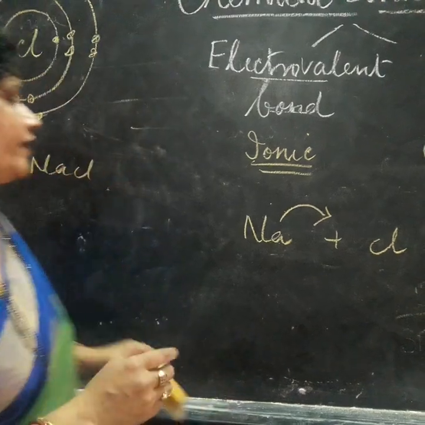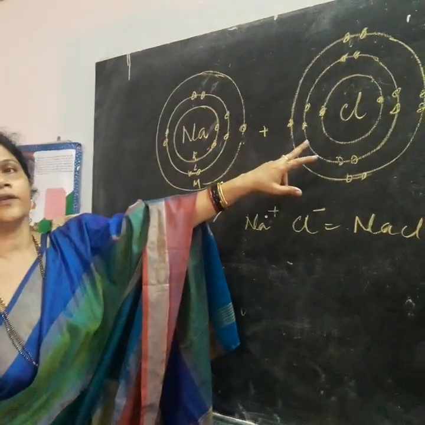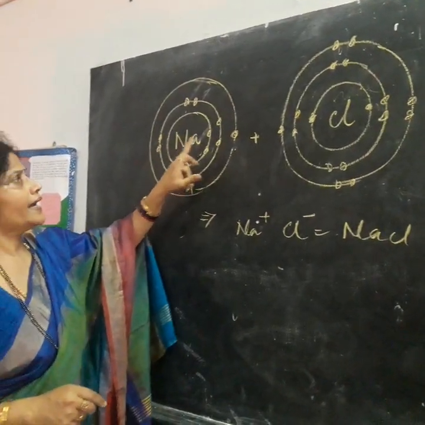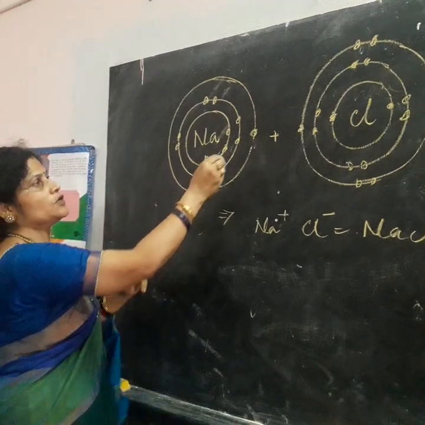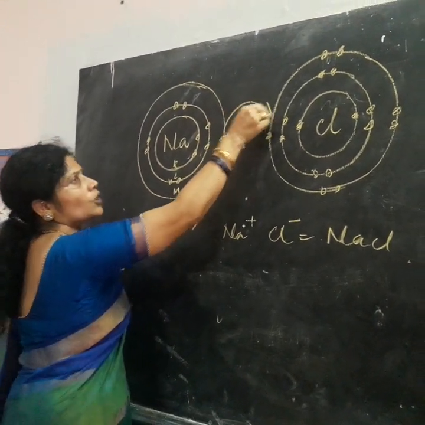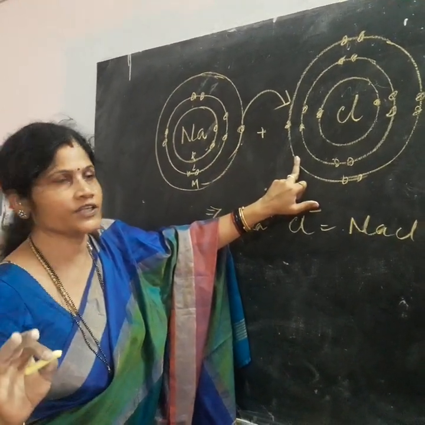Now let's go for one example of this electrovalent bond. Sodium and chlorine. Sodium is a metal, chlorine is a non-metal. I had explained the structure of sodium. Sodium has one valence electron. It transfers this electron to the chlorine atom, which requires one electron to have a stable configuration.